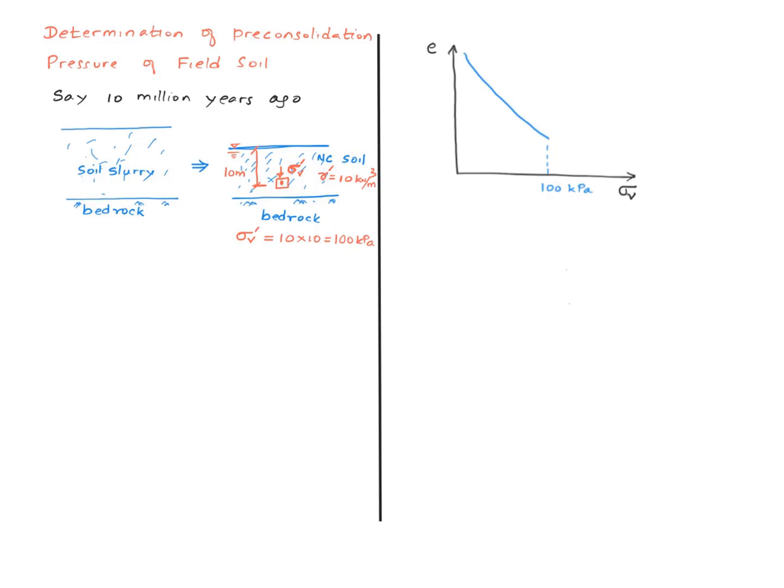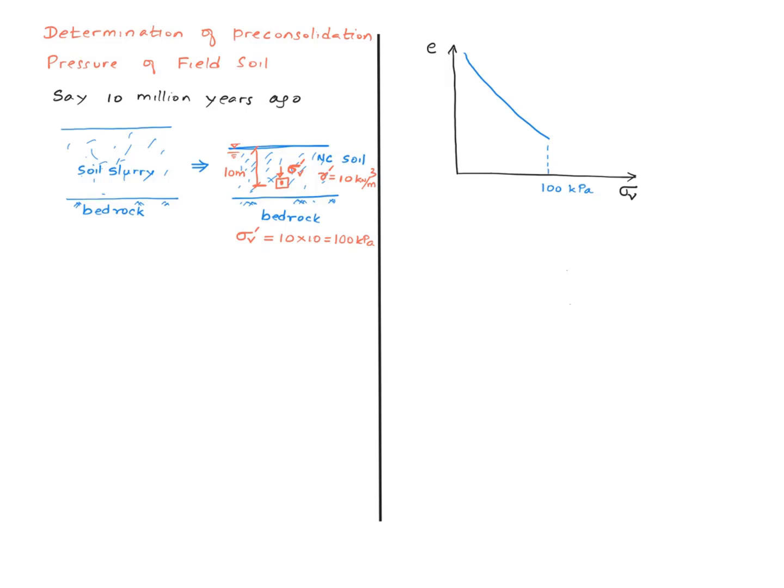Supposing, say, about 10 million years ago, on this particular site there was soil slurry. And this slurry, over the years, due to its own weight, became densified. In other words, it became consolidated and became a normally consolidated soil. Now let's consider a point 10 meters below in this normally consolidated soil. Supposing the buoyant density of the soil is 10 kilonewton per meter cubed, and therefore the effective vertical stress at that point would be 10 times 10, which is 100 kilopascal.